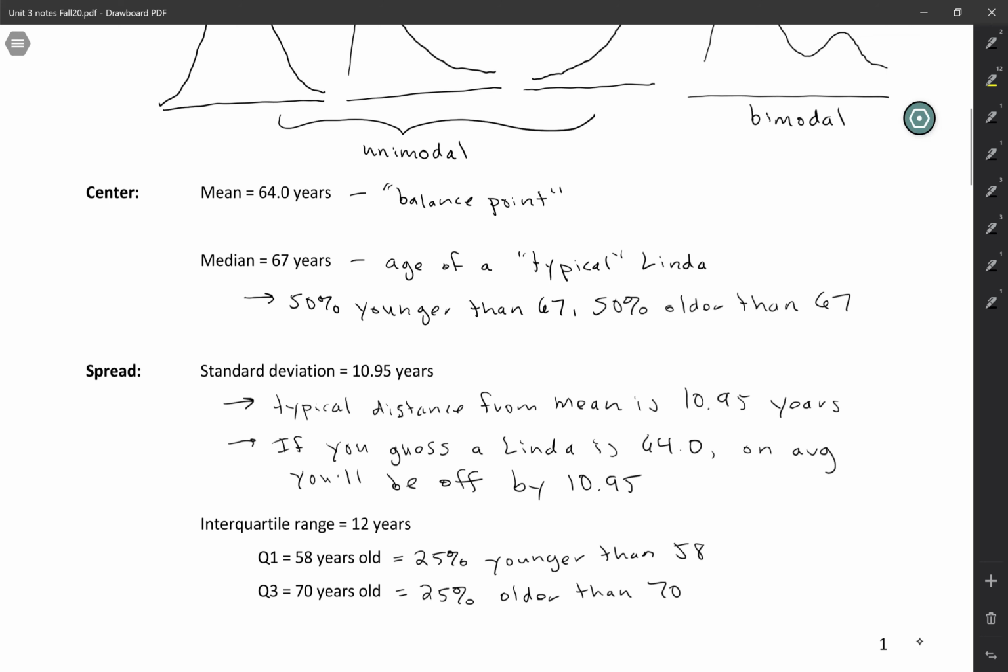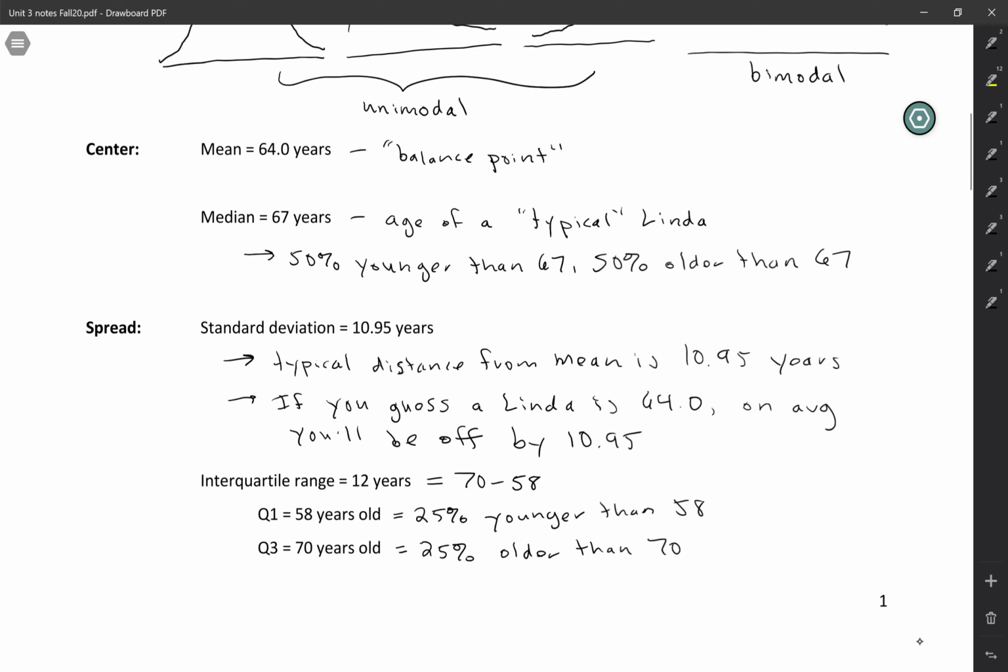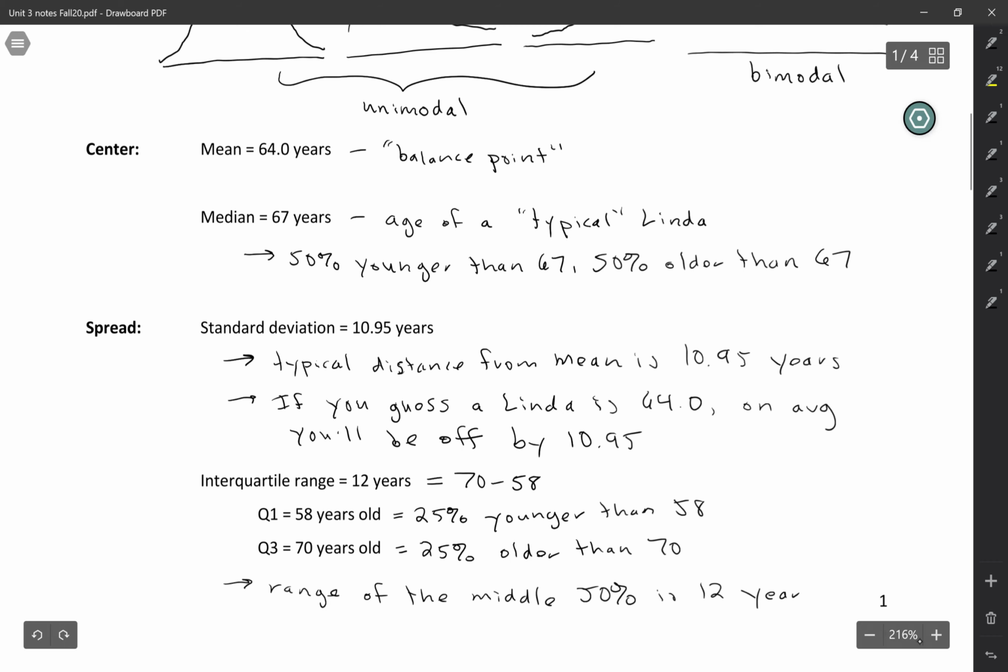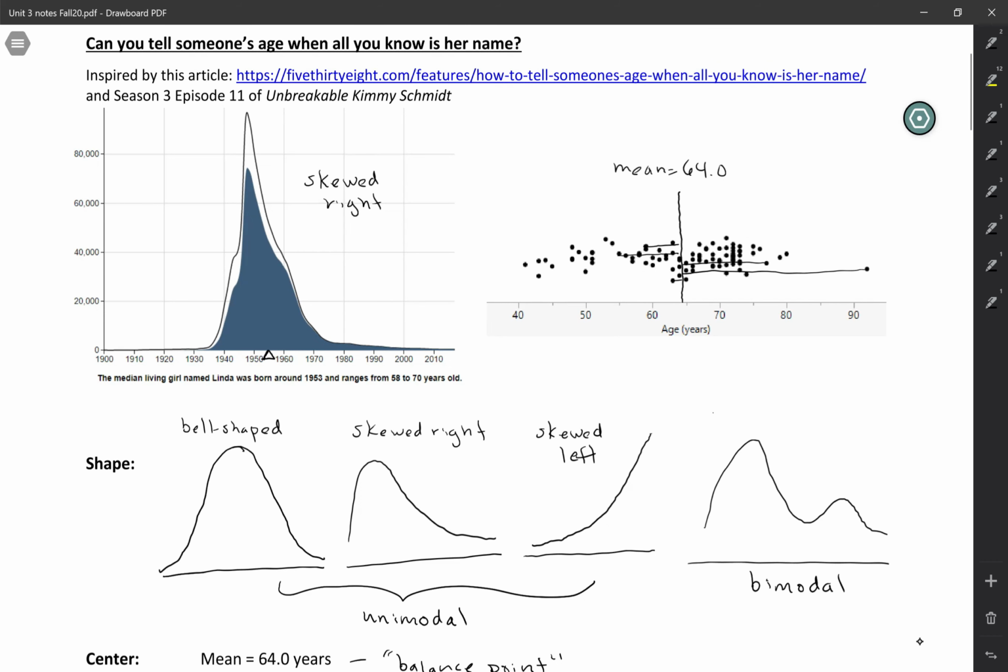If we want to find the interquartile range, we're finding the distance between those two. So we're taking 70 minus 58, and that gives us the interquartile range. Whereas the range would be all the way from the minimum age to the maximum age, the interquartile range only looks at that middle 50%. So this is telling us that the range of the middle 50% is 12 years. The first and third quartile actually were given to us up here under the graph.